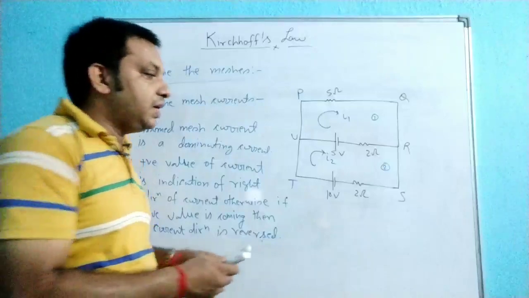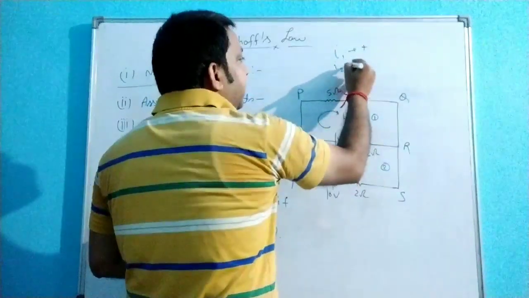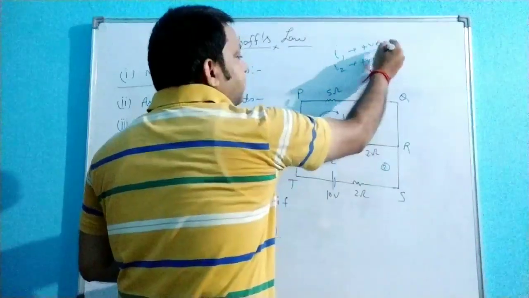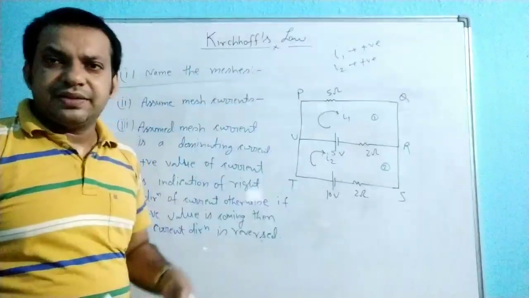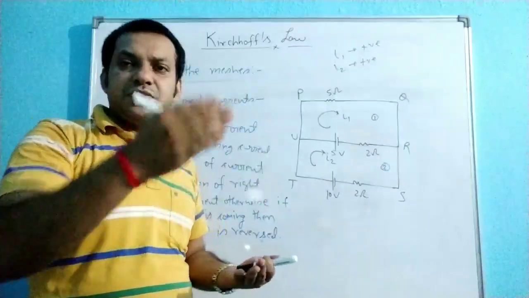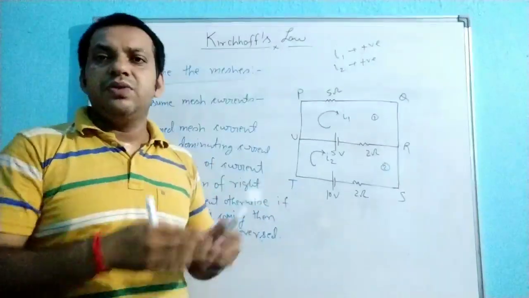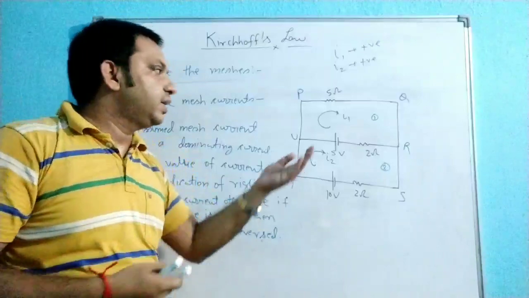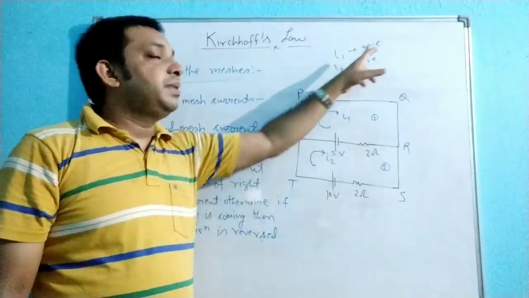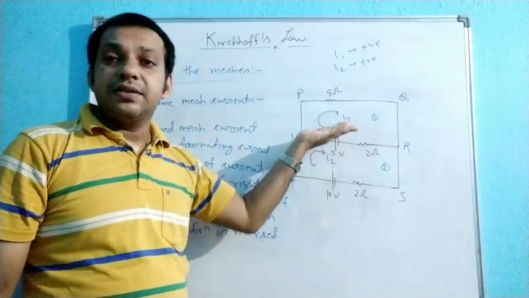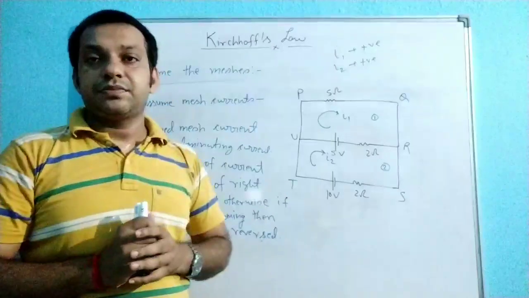Suppose the value of I1 is positive and I2 is also positive. Whenever you solve equations, for example x plus 2y is equal to something and 2x plus 3y is equal to something, you get the values of x and y. Similarly, you get I1 and I2. If the I1, I2 values come out positive, that means the assumed direction of the current is the actual direction of the current.